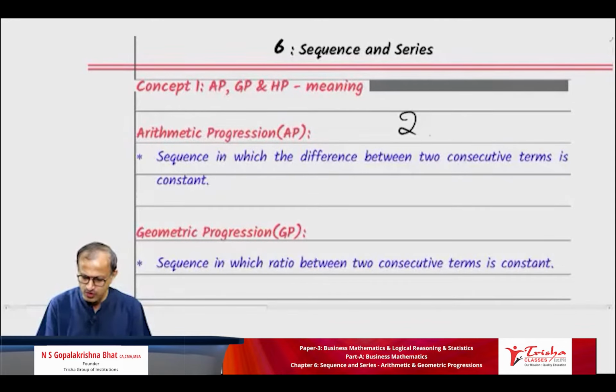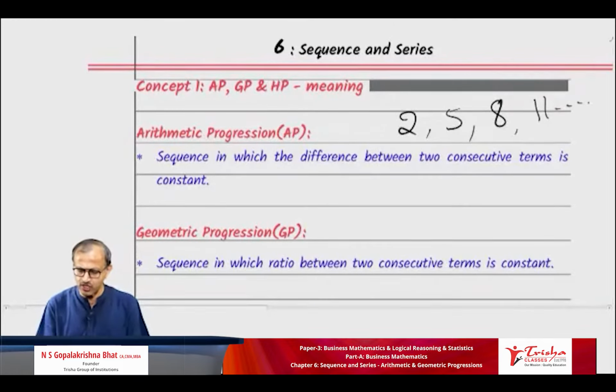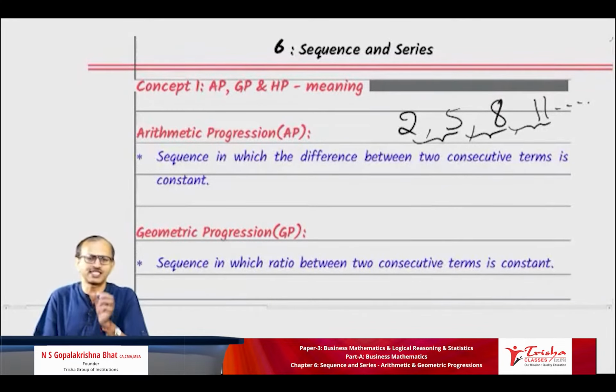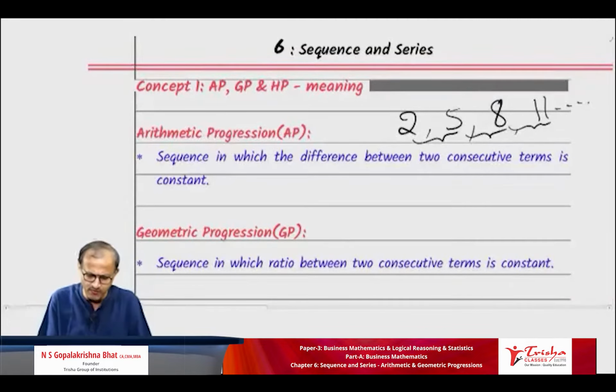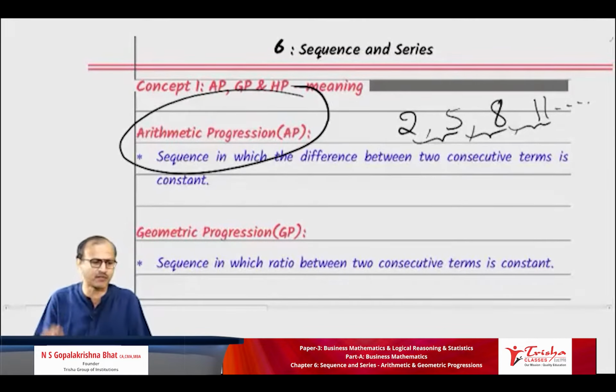I'll take 2, 5, 8, 11. You can make out here the difference is the same. There is a constant difference between 2 consecutive terms. We call it AP, arithmetic progression. So please make a note and write in your notebook.